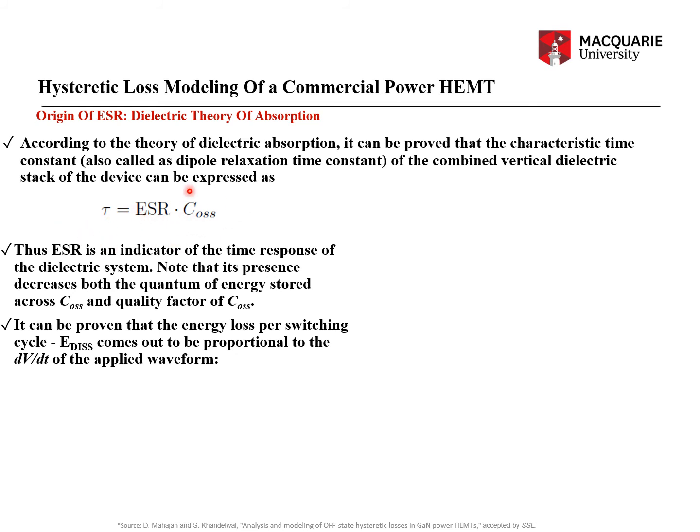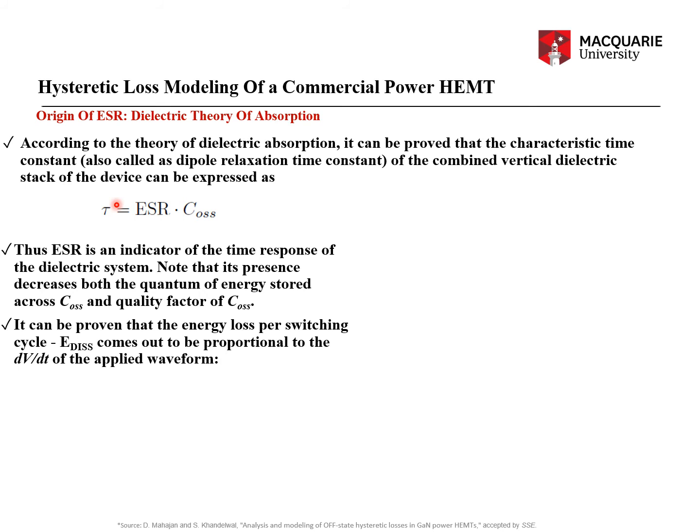So don't take this relationship as coming from the first order RC network analysis, because that impedance analysis leads to the same expression for the time constant, which is R times C. However, this is not circuit theory. This is dielectric loss theory being represented by the ohmic loss across the resistor ESR.